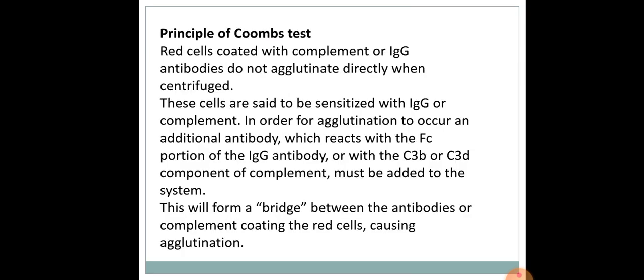Principle of Coombs test. Red cells coated with complement or IgG antibodies do not agglutinate directly when centrifuged. These cells are said to be sensitized with IgG or complement. In order for further agglutination to occur, an additional antibody which reacts with Fc portion of the IgG antibody or with C3b or C3d component of complement must be added to the system. This forms a bridge between antibodies or complement, coating the red cells, causing agglutination.